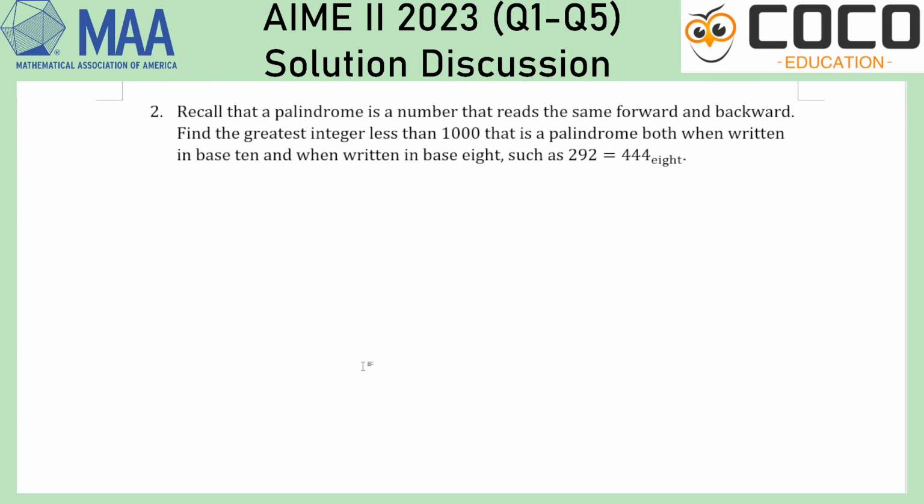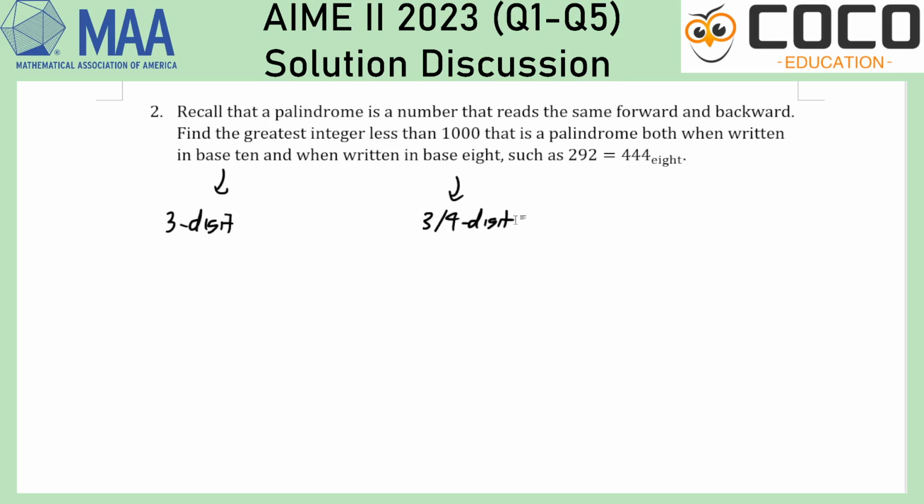Second question. A palindrome is a number that reads the same forward and backward. Find the greatest integer less than 1000 that is a palindrome both when written in base 10 and when written in base 8, such as 292 equals 444 in base 8. The good news is that once you see 292, your answer is bigger than that, so it must be a 3-digit number, 3-digit in the sense of base 10. In base 8, it could be 3 or 4-digit.